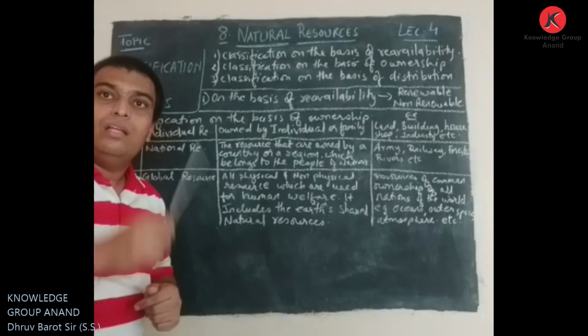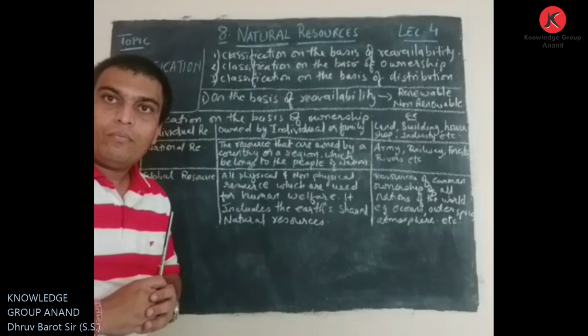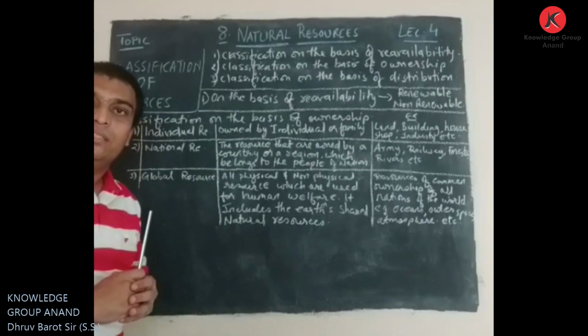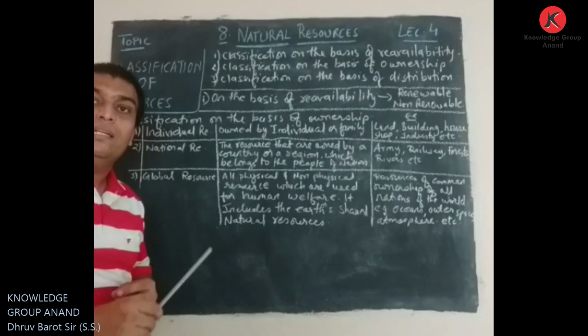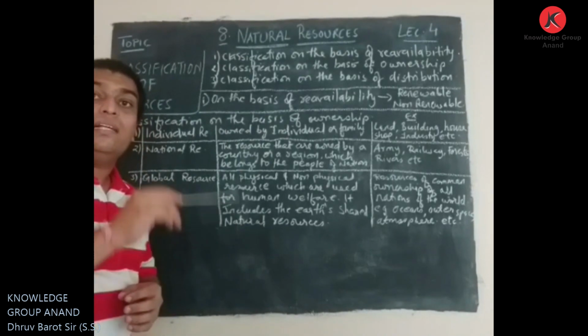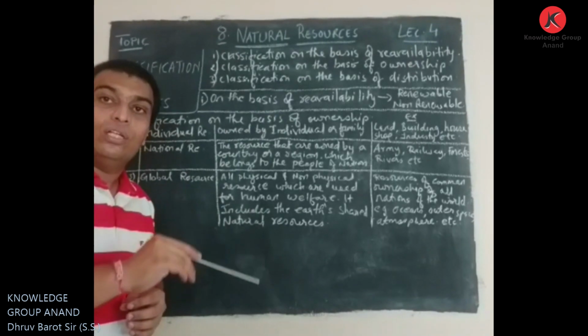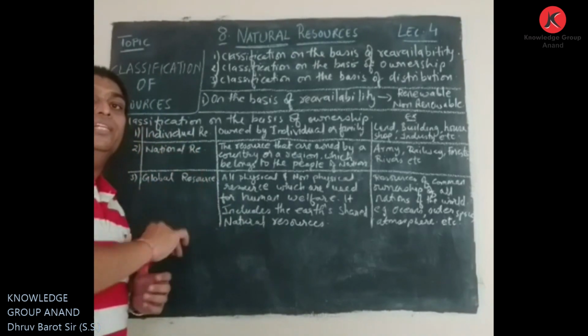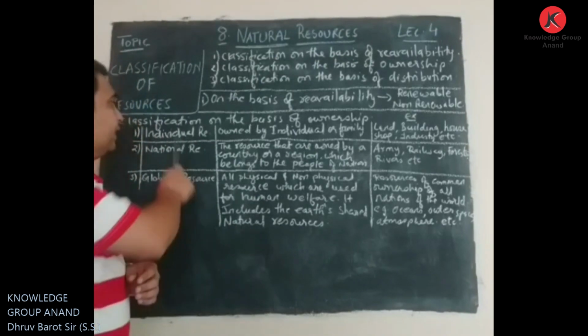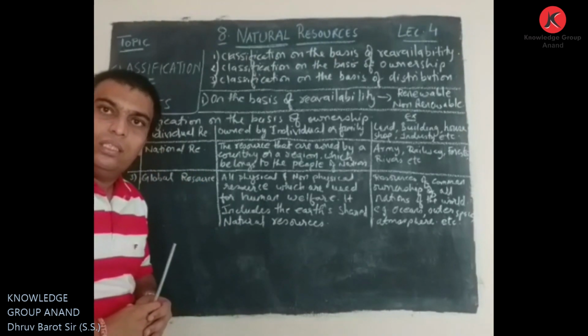For example, if there is a farmer who has his own land in a particular village, and he is producing wheat from that land, then that wheat is a resource of that particular individual person. So that wheat can be considered an individual resource.